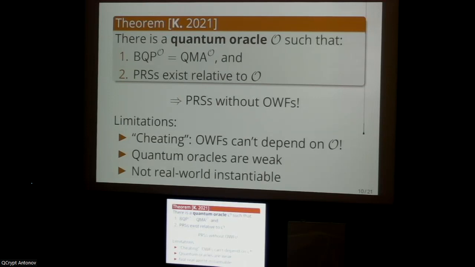And then finally, what in my view is perhaps the biggest problem: while this does give some sort of black box separation, it doesn't really give us any insight into how we might conceivably instantiate pseudo-random states in the actual world without relying on one-way functions.